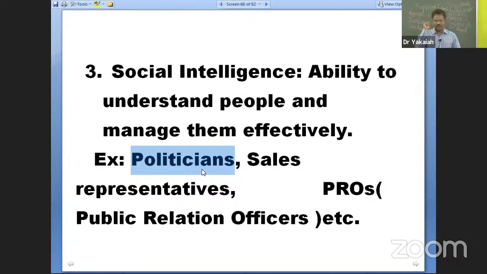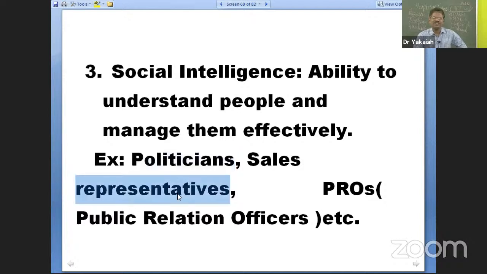Indian democracy is successful today, claiming to be the largest democracy of the world. A major part of the credit definitely goes to politicians, followed by bureaucrats, and ultimately, of course, the definition of democracy is the people of India. All right, let's not move into that political subtopic at the moment. Let's move on. Social intelligence: top example, politicians, sales representatives.